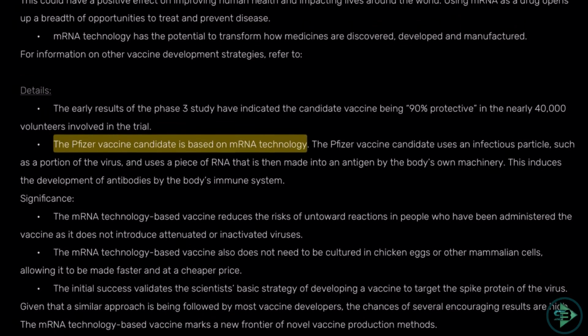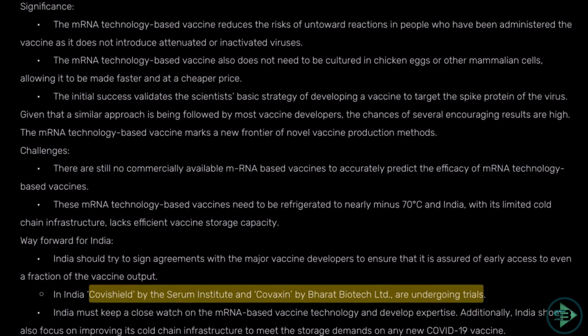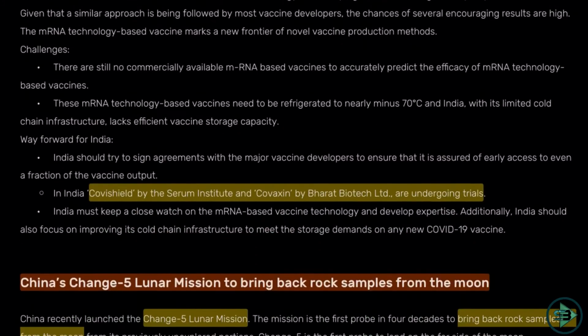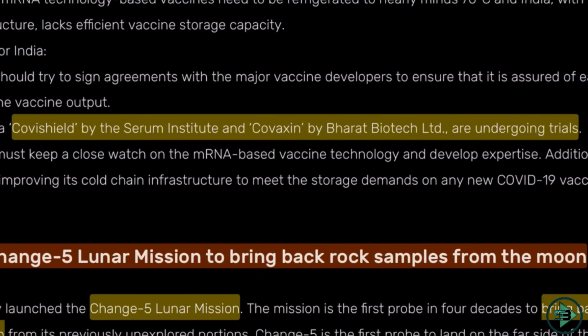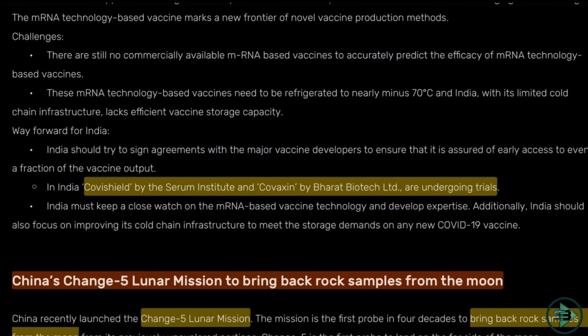What else can be asked here is which other companies are making this vaccine. In India, Covishield by Serum Institute and Covaxin by Bharat Biotech are undergoing trials. So Google some information on them as well, Covishield and Covaxin. What exactly is the progress of these ongoing trials? Expect a few objective questions from this section as well.